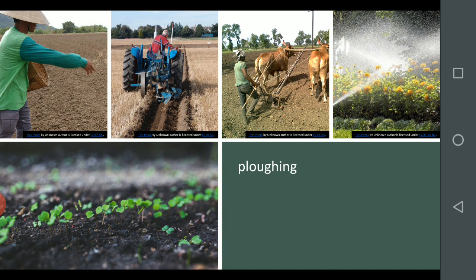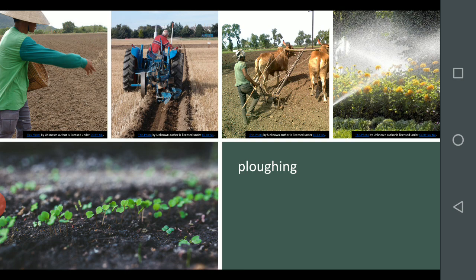Here is the picture. Here two bulls are tied to this plow. They are loosening the soil. Nowadays by using a tractor also, as in this one more picture, they are loosening the fields. Here one man is sowing the seeds. He is putting the seeds. After putting seeds, they are giving water with sprinklers, water for those plants. After some days the sprouts will come out. In this last picture you can see small plants coming out.